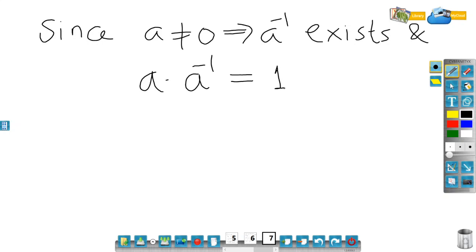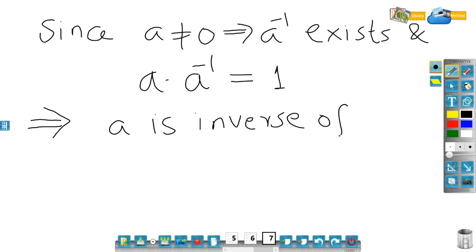Right. So what does this imply? This would imply a is the inverse of a inverse. Right. a is the inverse of a to the power minus 1. Now I'll say a to the power minus 1.